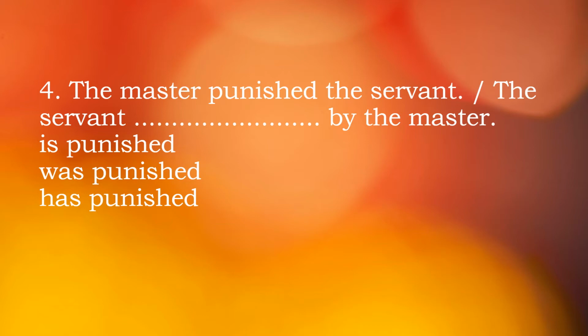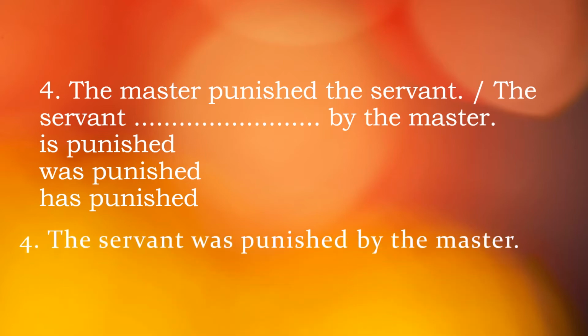Are you getting it? The master punished the servant. So the servant was punished by the master. Hopefully you got it. Let's see the answer. Yes, the servant was punished by the master. I repeat, the master punished the servant. So the answer would be the servant was punished by the master. As it is past simple tense, we take was or were, then B3, then by and the object, the objective form of the subject. But here it is a proper noun, so no point in changing the pronoun.